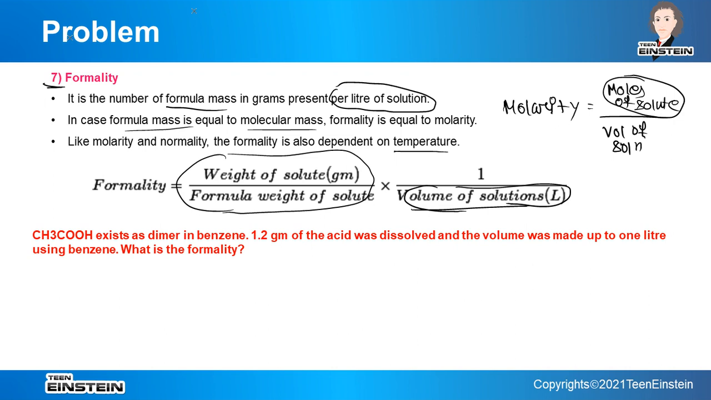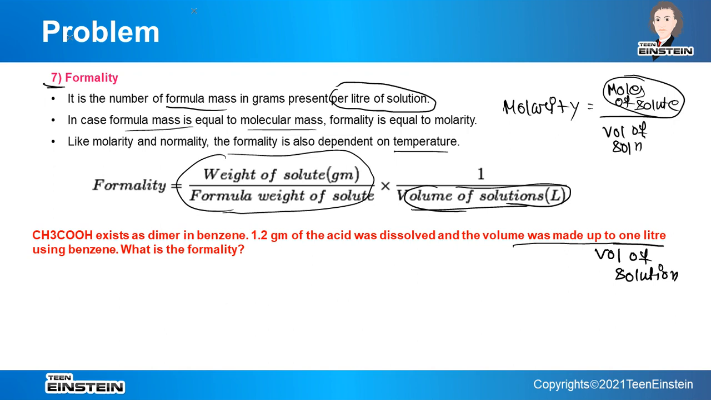We have 1.2 gram of the acid which is dissolved, and the volume was made up to 1 liter. That means the volume of the solution is directly given as 1 liter, because after dissolving the acid, the volume was made up to 1 liter. That means after addition of the solute, the final volume of the solution is 1 liter. So this is basically the volume of solution, and CH3COOH exists as a dimer.